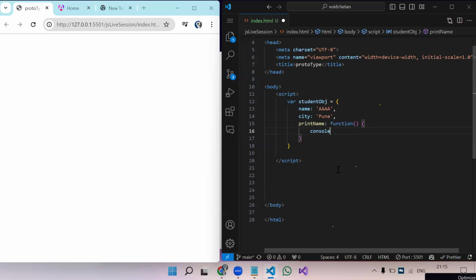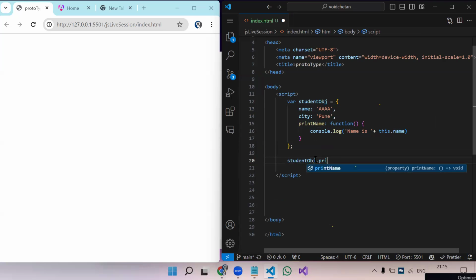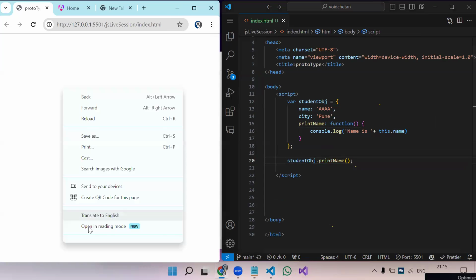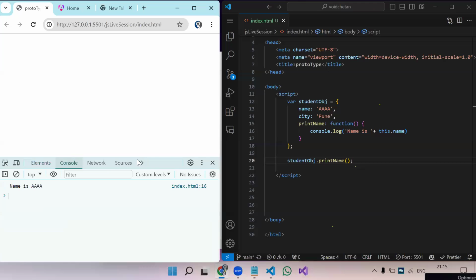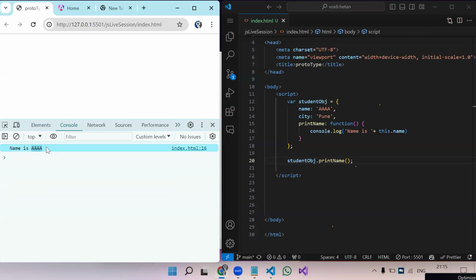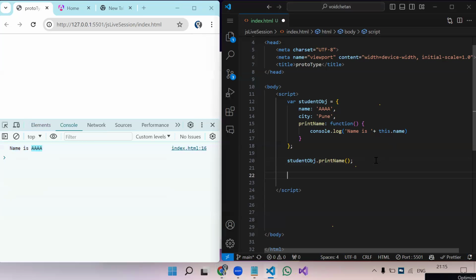In this function, I will be printing the name: console.log, "Name is", plus this.name. I'm accessing this name by using the this operator, so this will point to this particular object. Now if we try studentObj.printName, printName is a function, so obviously we have to invoke it. Let's save. Let me open the console. Here you can see we have got the name. Now let's say I am creating another object where I'm going to store the employee detail.